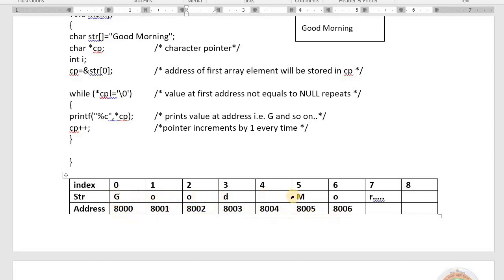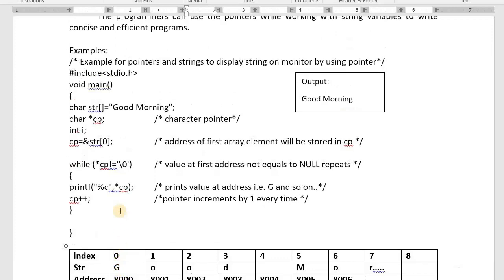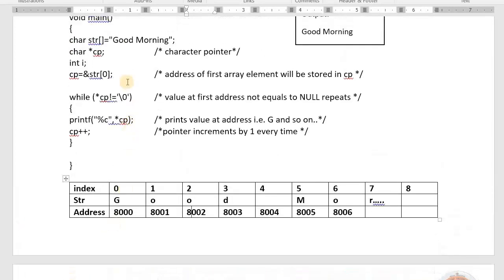Now I want to print good morning. I need the address of the first array element, 8000, and that is what I stored here. cp is a character pointer. We will get the address of the first array element. What is cp now? 8000, the address of the first array element.